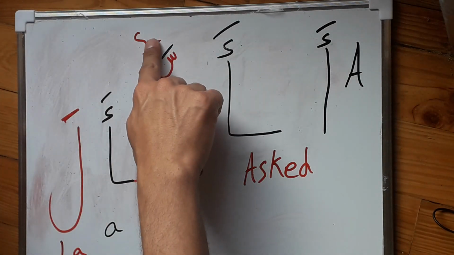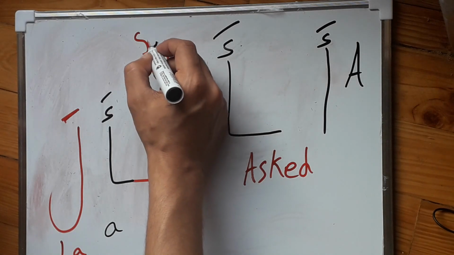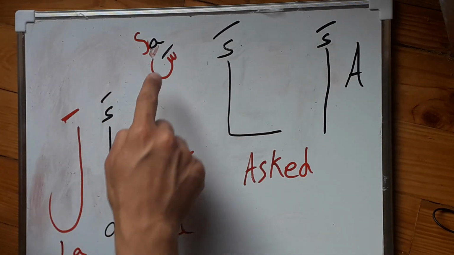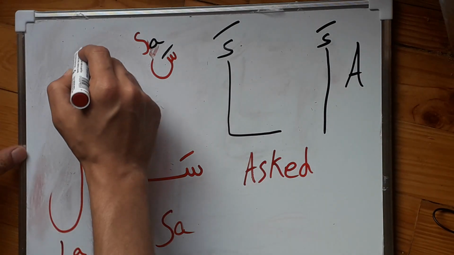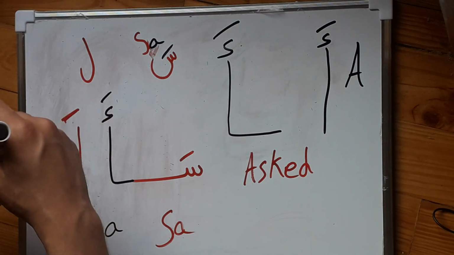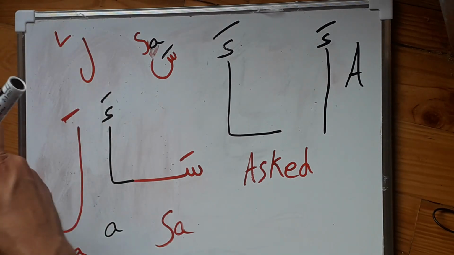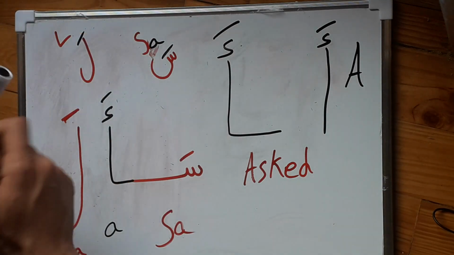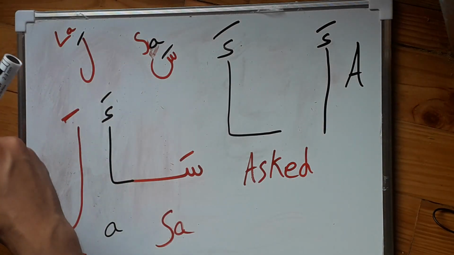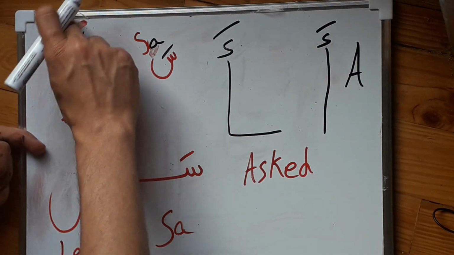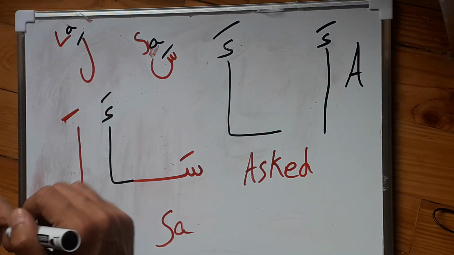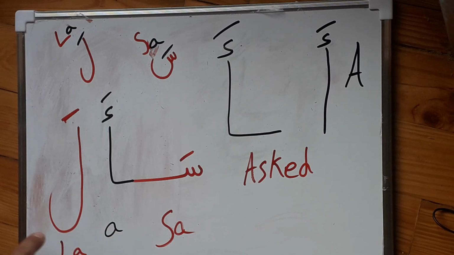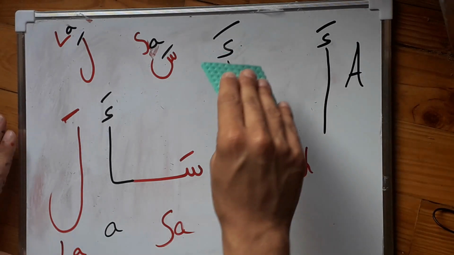Sa, because of this mark on the top. And this one, if I put it here again, is la. So again, sa, la. That's why Sa, A, La. Okay? Easy? Okay, let's see another one.